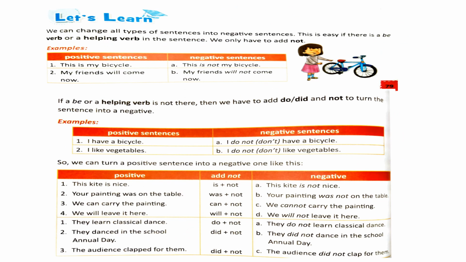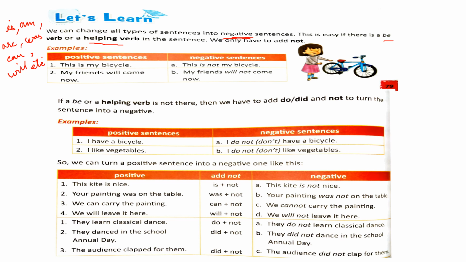Now here children, we will learn how we can change all types of sentences into negative sentences. This is easy when the sentence carries a be verb or helping verb. What is a be verb? It is verbs like is, am, are, was, can, will, etc. If you find these verbs used in the sentence, then it is very easy.